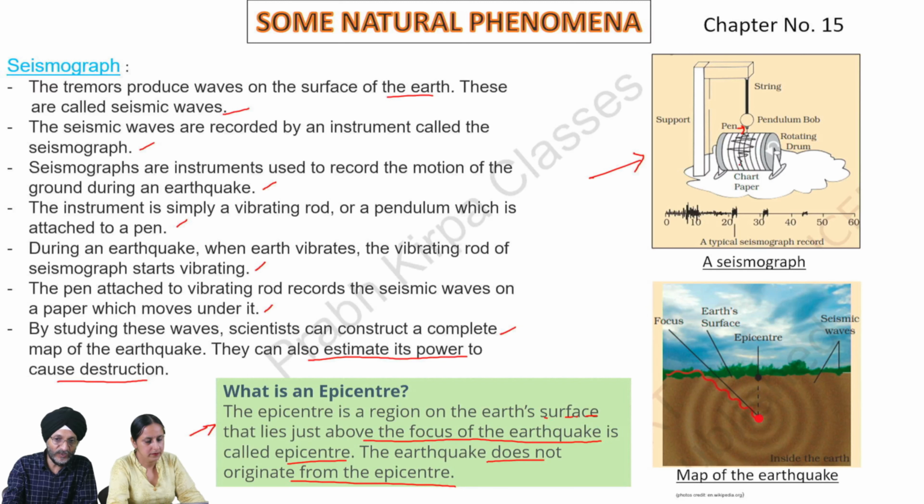And on the basis of these chart papers, the scientists calculate the likely destruction which will be caused by the earthquake. In this picture, you will see that the earthquake has started from this point, and the point which lies just above this on the surface of the earth, this is the epicenter, and these are the waves which have been created by the earthquake, which are known as seismic waves.